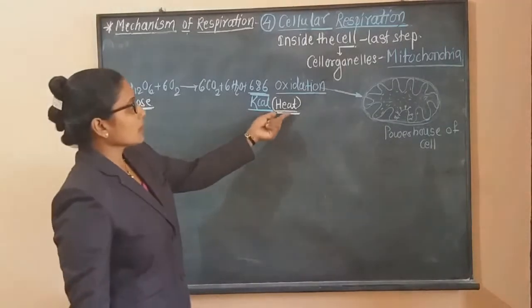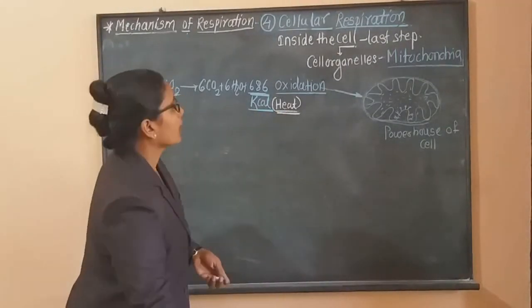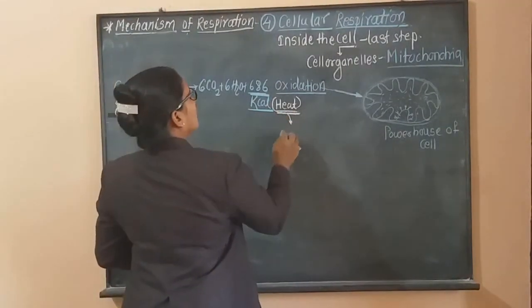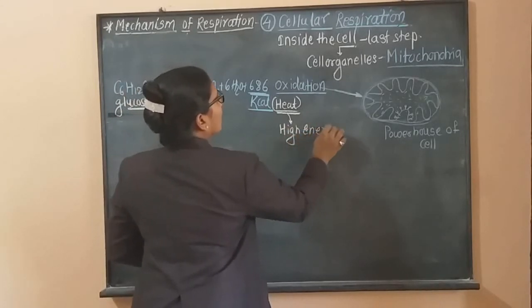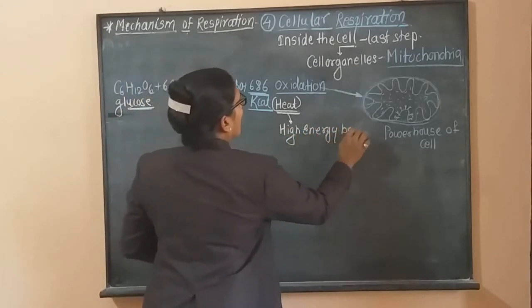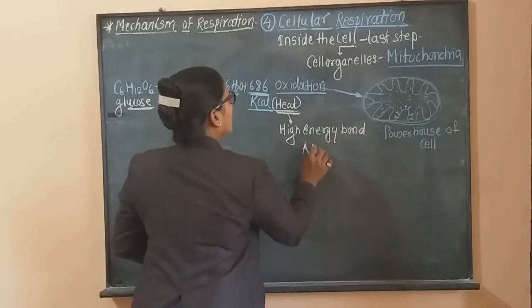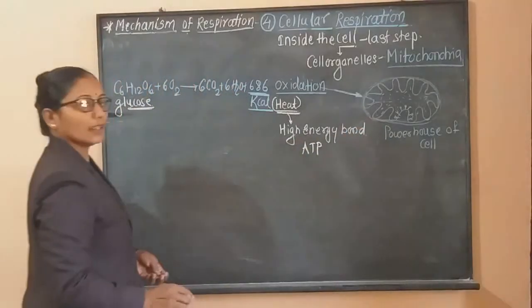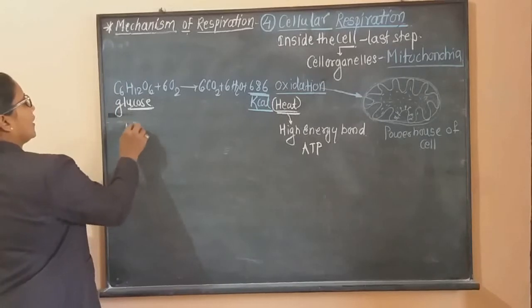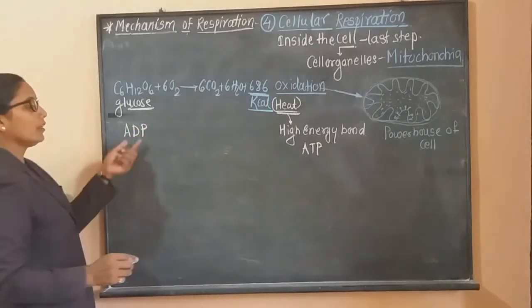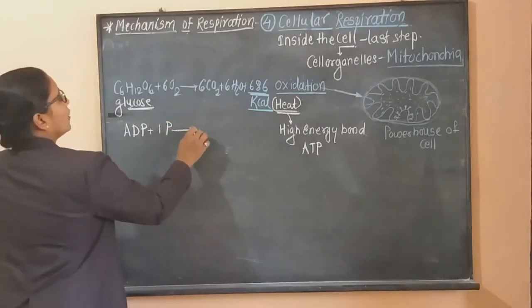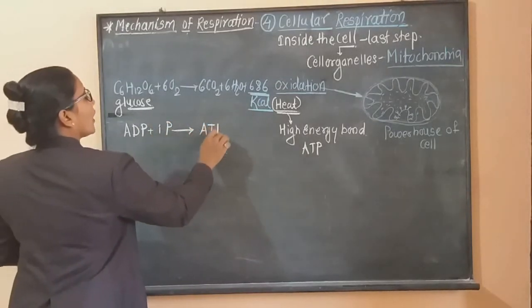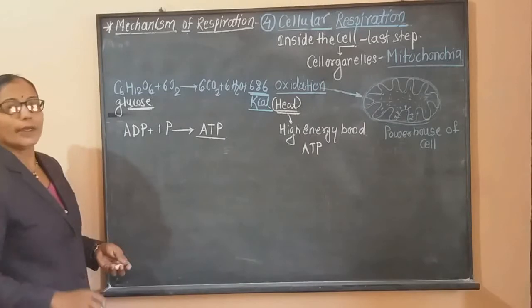Now this heat is trapped in high energy bonds, and these high energy bonds are nothing but the ATP. What happens is that ADP, adenosine diphosphate, combines with one inorganic phosphate group, and there is formation of ATP.